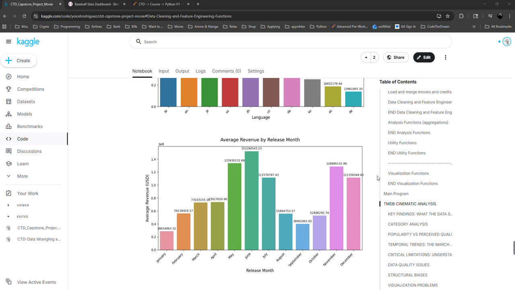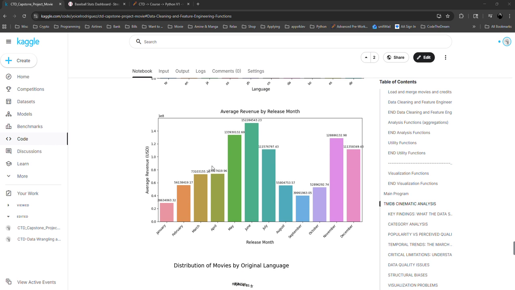When we talk about the average revenue by release month, we can see here that most of the movies have the most revenue seasonally, in the summer holiday and the holidays. This one, in my opinion, is because in the summer there are more people on vacation and they enjoy watching movies and more entertainment. And in the holiday season, by the end of the year, everyone gets together with family to watch movies about Christmas and all the things that we do at the end of the year.